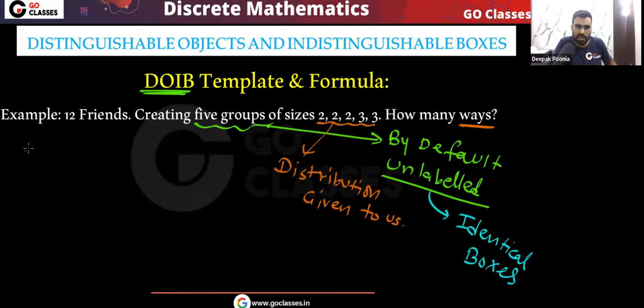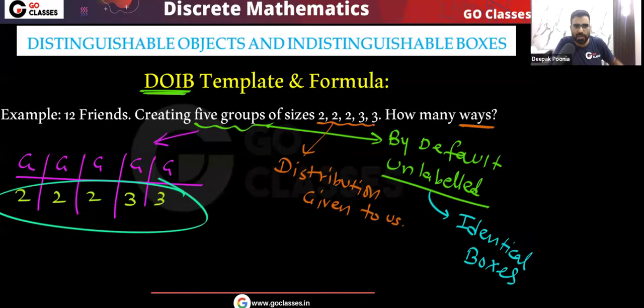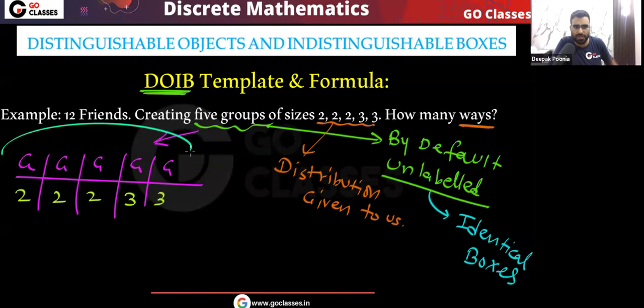That is very simple. It's like this. You have 5 groups. Let me call every group G, because all the 5 groups are unlabeled. So G, G, G, G, G. These are the 5 groups. All are identical groups, or I can say unlabeled groups. And this is the distribution. You can see distribution is 2, 2, 2, 3, 3. Of course, order does not matter, yes or no? Because remember, here all the groups are identical, all the groups are unlabeled.